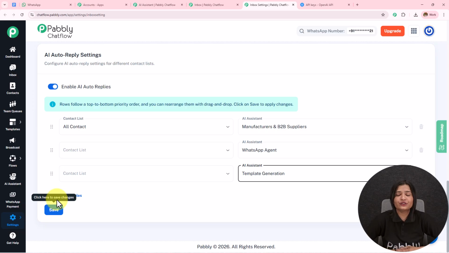Now here we have learned how we can create this AI agent, how we can create a detailed knowledge base and connect that to our AI agent so that our AI agent gets the guidance and responds to our customer or the user queries easily and efficiently. We have learned how we can enable this AI assistant to particular chats, particular group and to all the contacts. This is how we have created this agent.